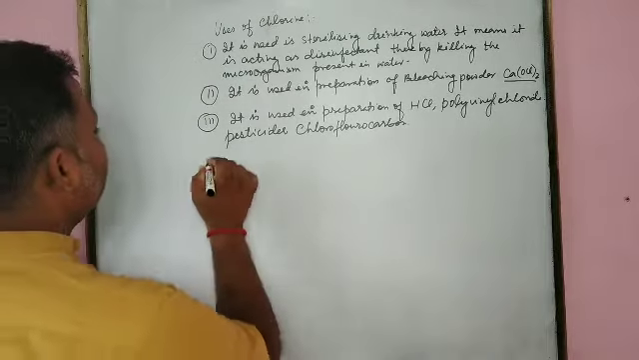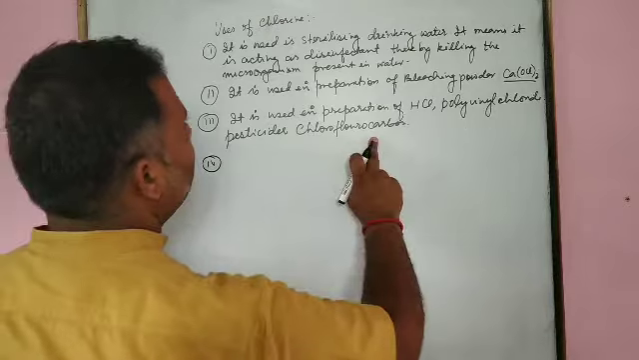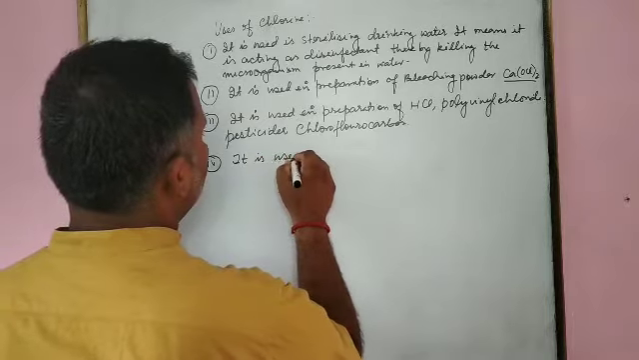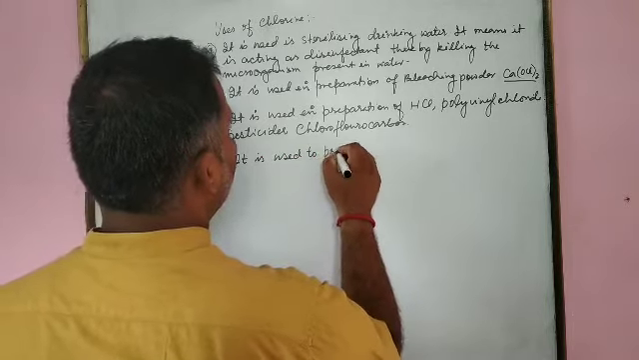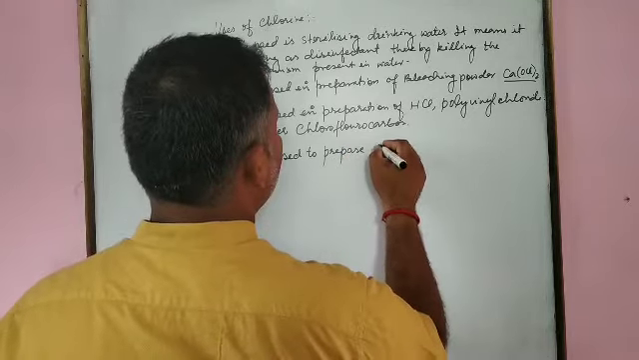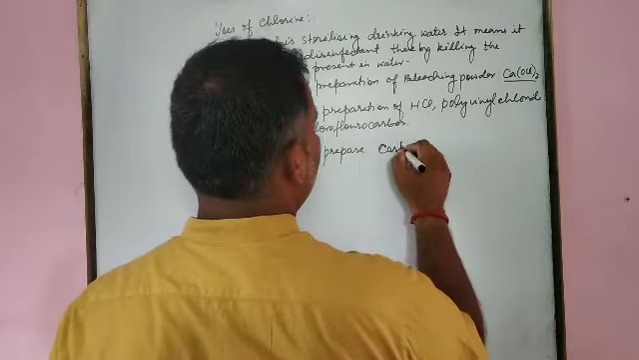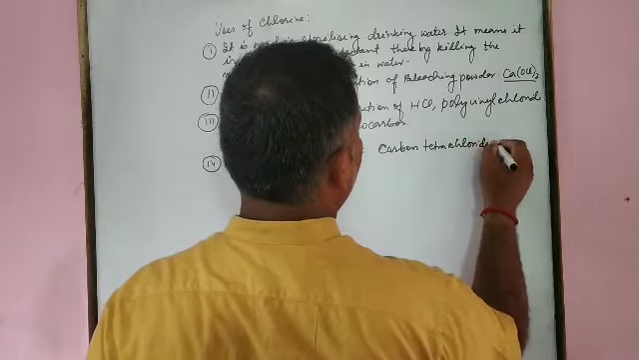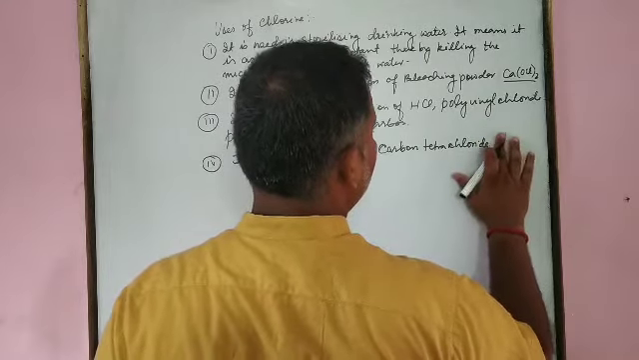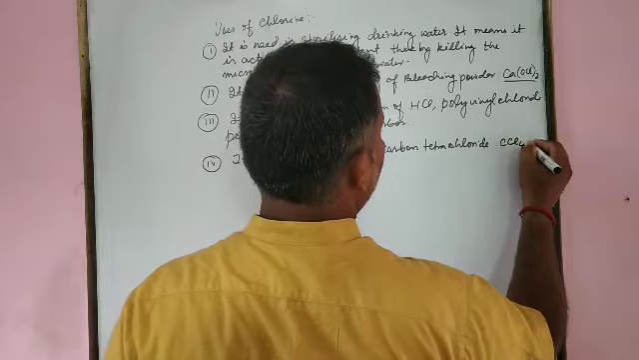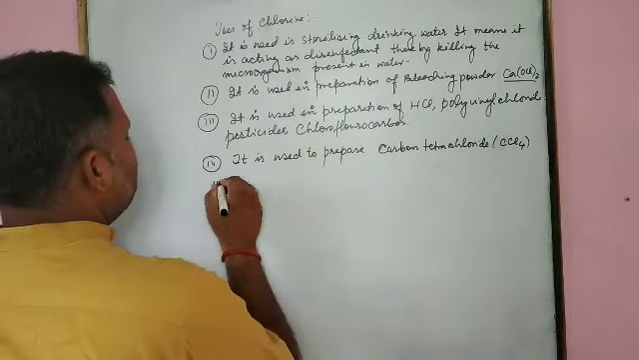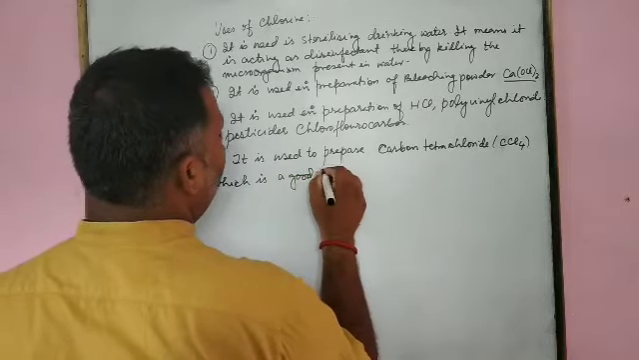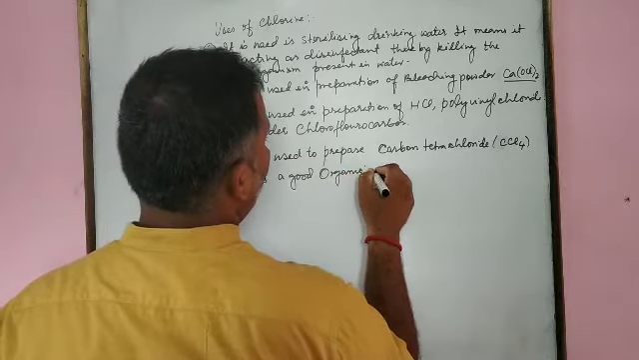What are these? The next one, chlorofluorocarbon. The next, it is used to prepare carbon tetrachloride, that is CCl4, which is a good organic solvent.